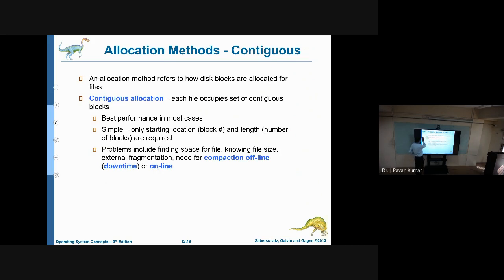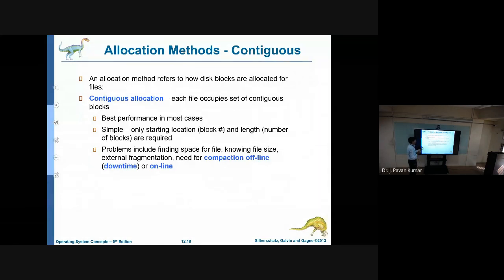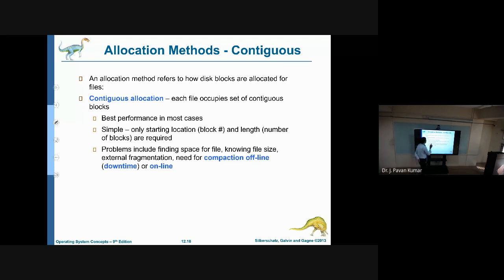Next, allocation methods. This is the last topic for today. Try to understand, this is an important topic as well. Allocation methods. That means we are having one file. In this file, we will be having several blocks. As we have discussed, a file will consist of several blocks.